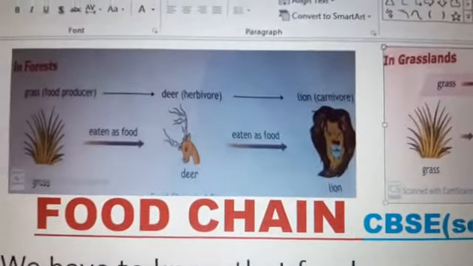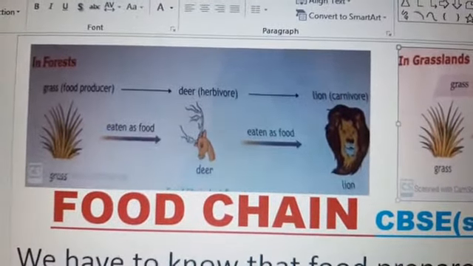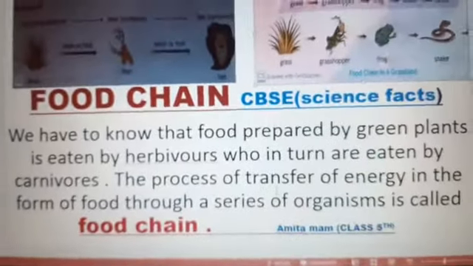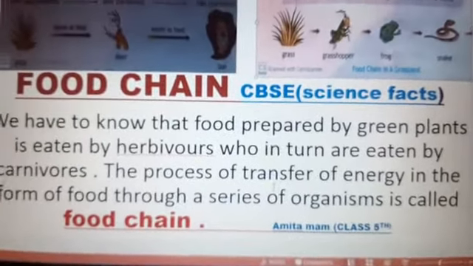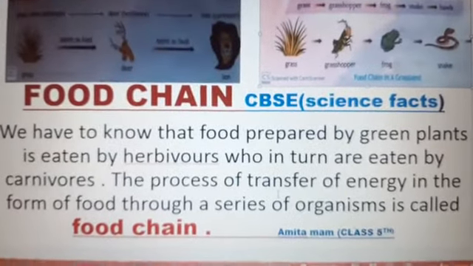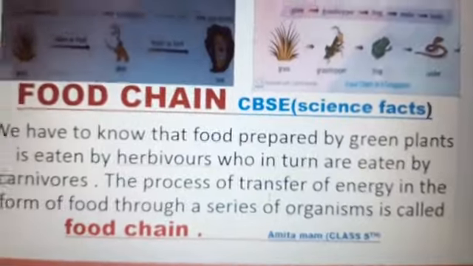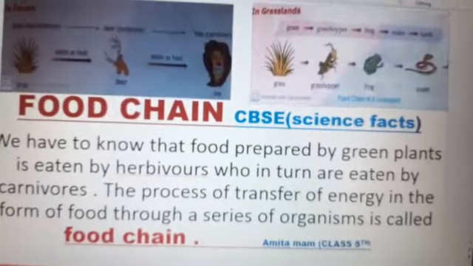And this is a forest food chain: grass eaten by deer and deer eaten by lion. So the process of transfer of energy in the form of food through a series of organisms is called food chain.